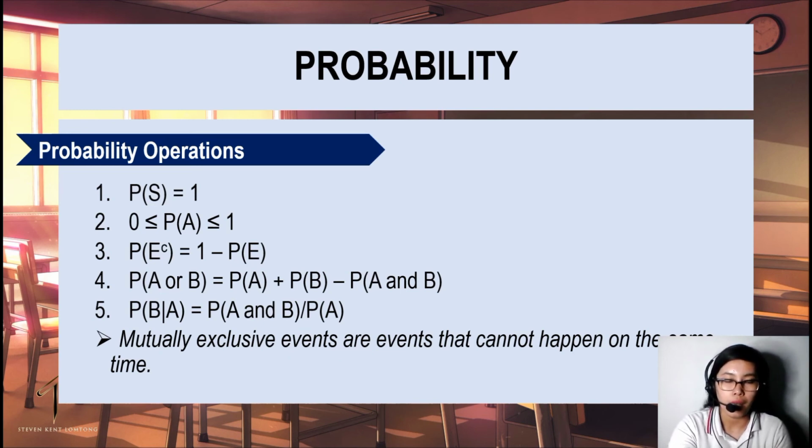Next, the probability of event B given event A. So that's equal to the probability of both A and B can occur at the same time over the probability of A. So in other words, event A has already happened, and this is also known as the conditional probability of B given A. Okay? So mutually exclusive events are events that cannot happen at the same time.